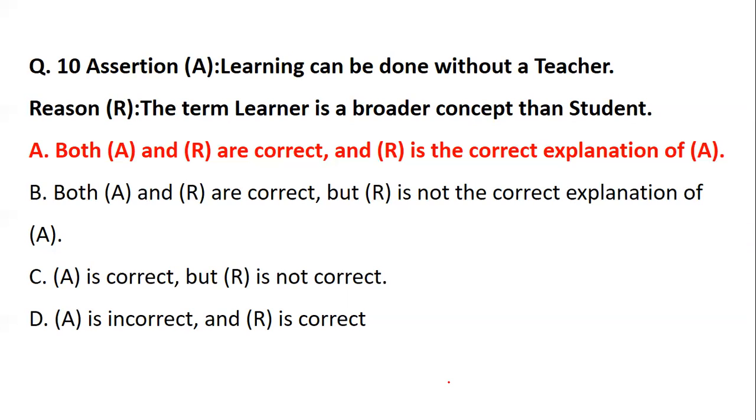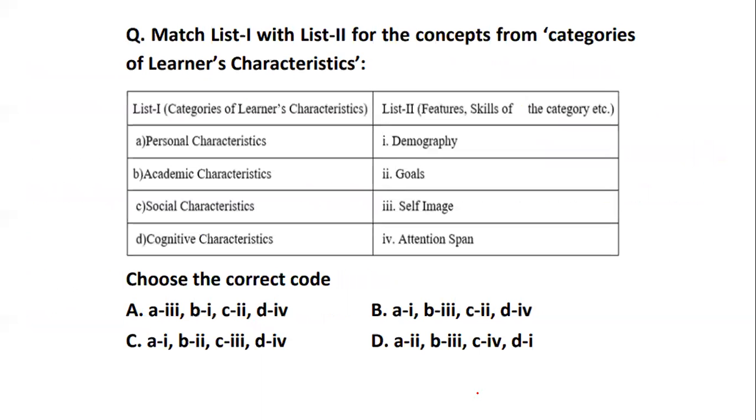Okay. Now, next is question number 11. Question number 11 is on characteristics. You have the categories of learner characteristics. Even in the July 2022 analysis, we took up this topic and this topic has been given importance. So you should know this topic very well. We are talking about learners' characteristics and the features.